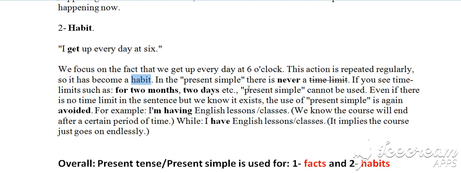In the present tense or present simple, there is never a time limit, the one that we mentioned above. If you see time limits such as for 2 months, 2 days, etc., present tense or present simple cannot be used. Even if there is no time limit in the sentence, but we know it exists, the use of present tense or present simple is again avoided. For example, I'm having English lessons or English classes. Why? Because we know the course will end after a certain period of time. While I have English lessons, English classes, it implies that the course just goes on endlessly.